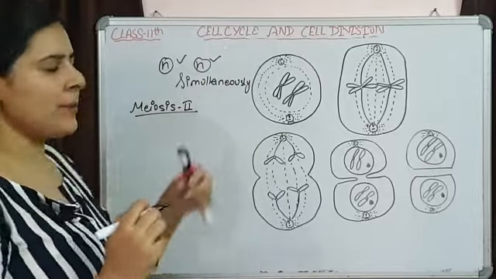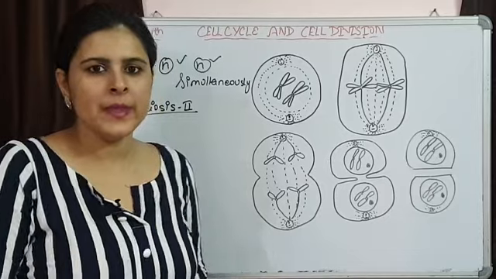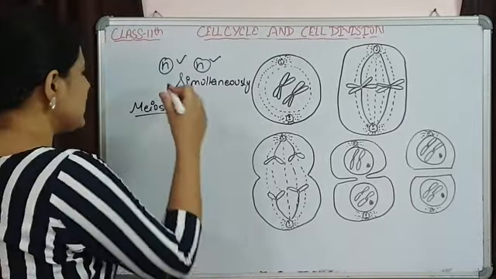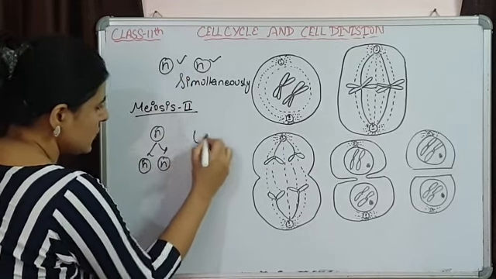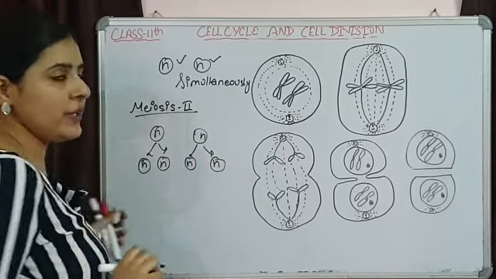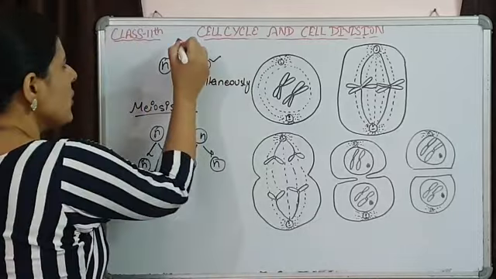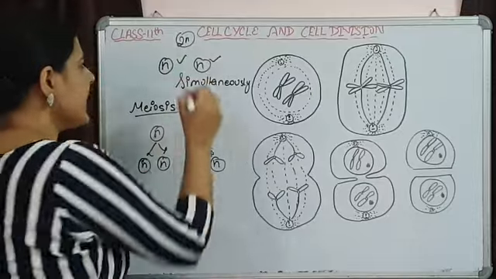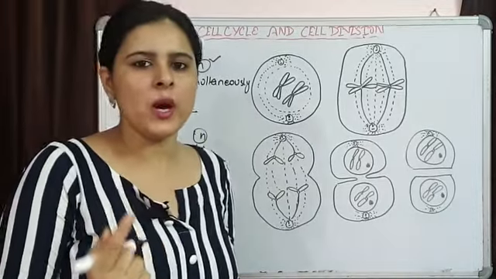So these two haploid cells are further going to undergo division, and two daughter cells are coming from each one of them. So this cell is going to divide into two daughter cells, and the other cell is also going to divide into two daughter cells. Last time we saw that there was reductional division. From a diploid cell we get two haploid cells. That happened in meiosis 1.